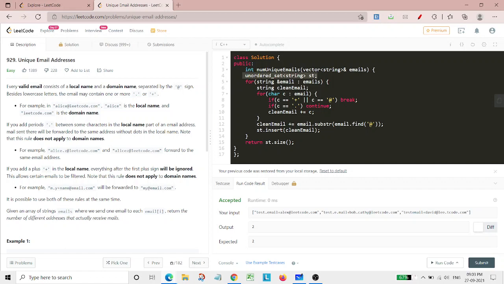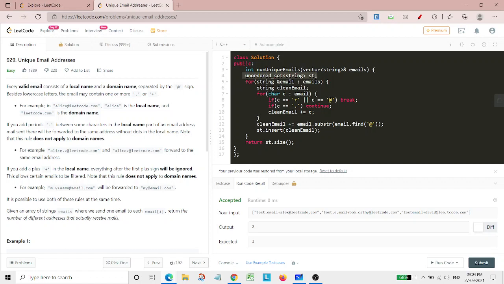And even if we use that ordered set, it will again use n log n for the sorting part, and we don't need that n log n part. We could simply get the answer even if the strings being stored in it are unordered, because we simply need to check whether there are duplicates or not. If there are duplicates, then because of this unordered set, those duplicates can be removed. So that's the only purpose we are using this set.